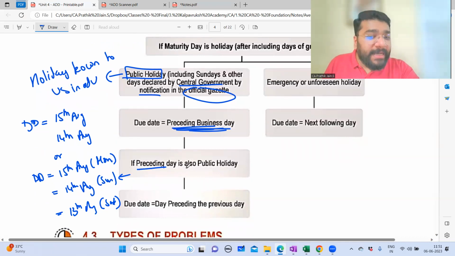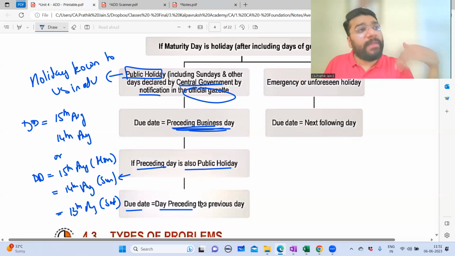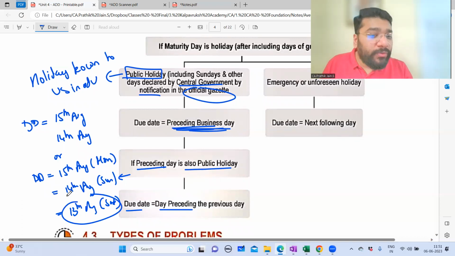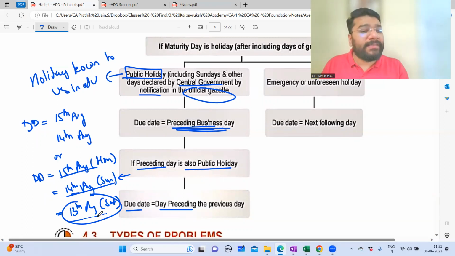So if the preceding day is also a public holiday, the due date will be the day preceding the previous day. 15th August, the previous day is 14th. Preceding that, it is 13th of August. So 13th of August will be the due date.